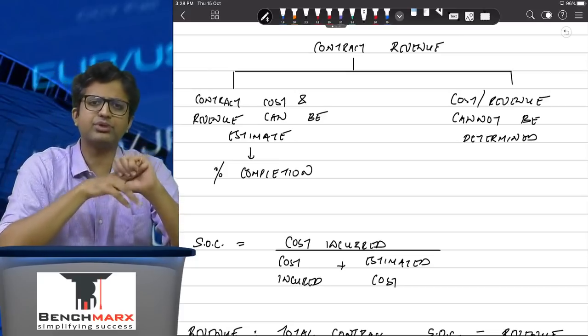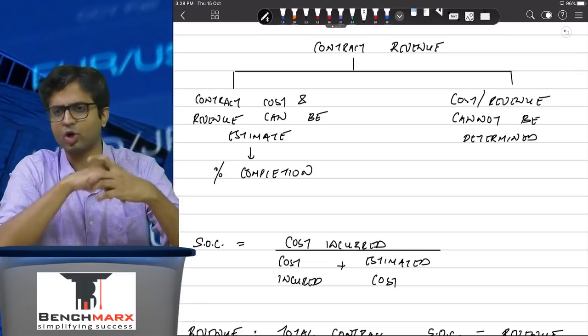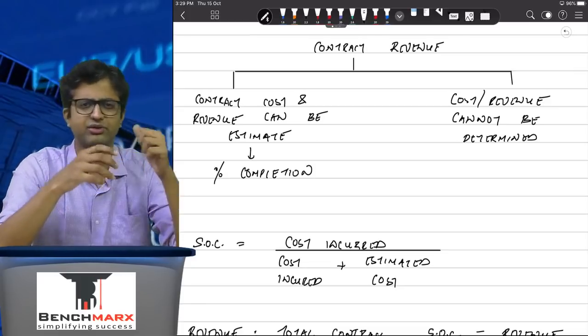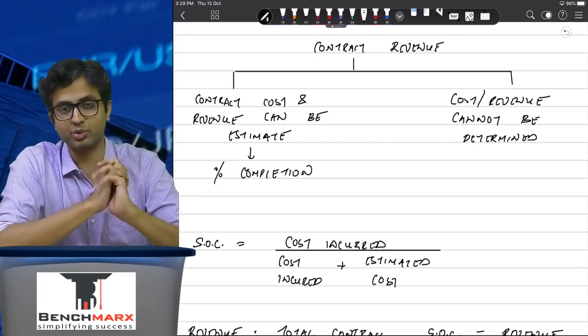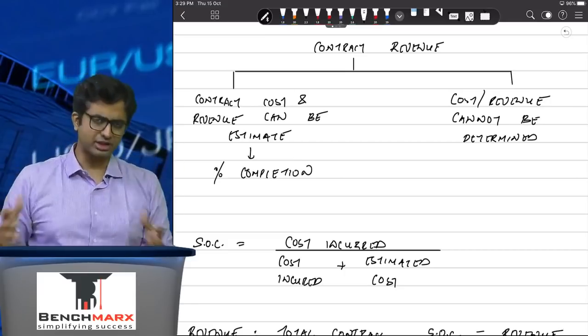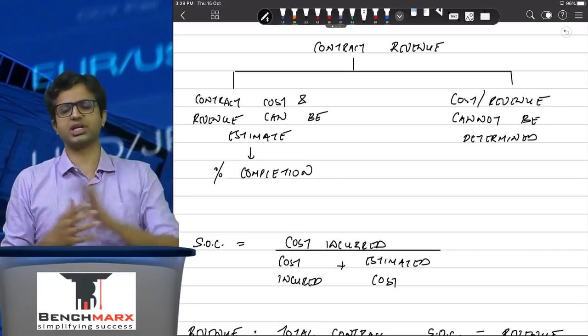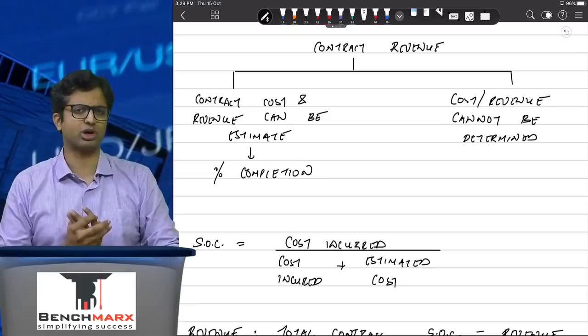Fair. Then what all goes as a part of contract cost? Generally the direct expenses, direct material, labor, overheads which are directly linked to construction will be a part of construction cost. You will not include the administrative or the selling and distribution overheads while calculating contract cost.